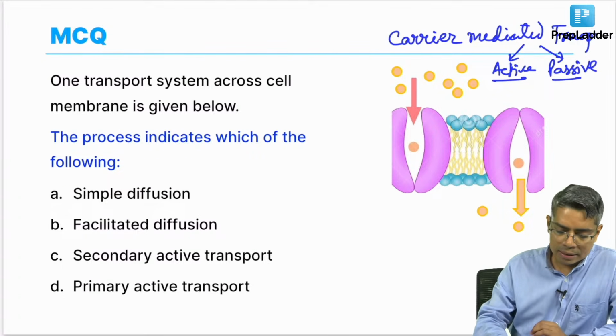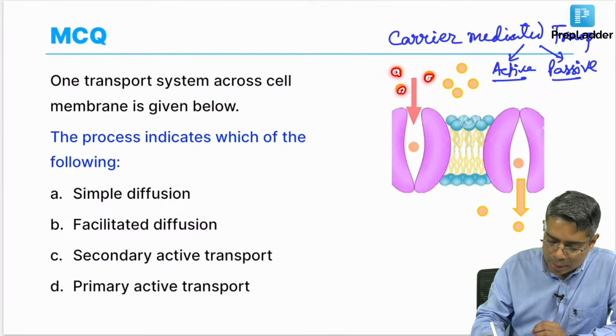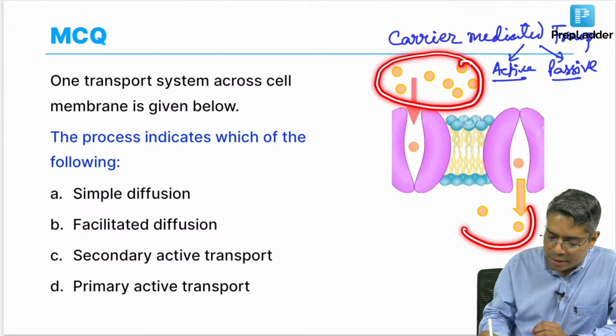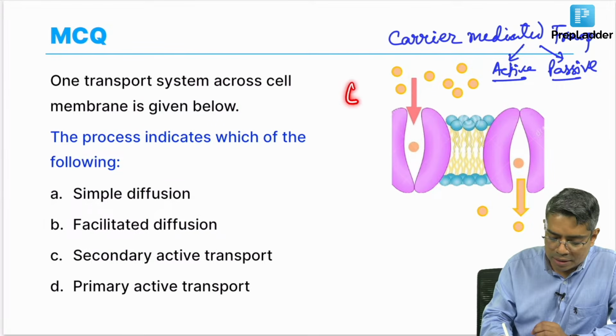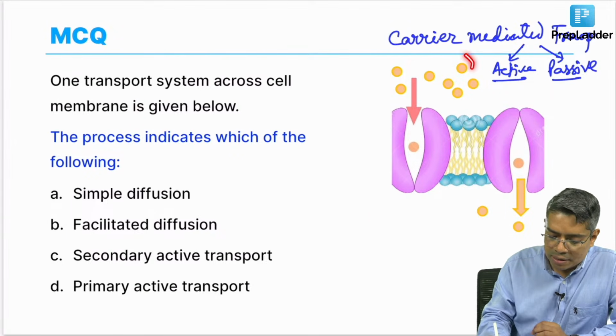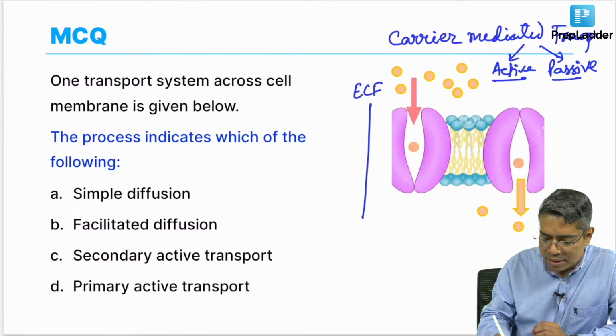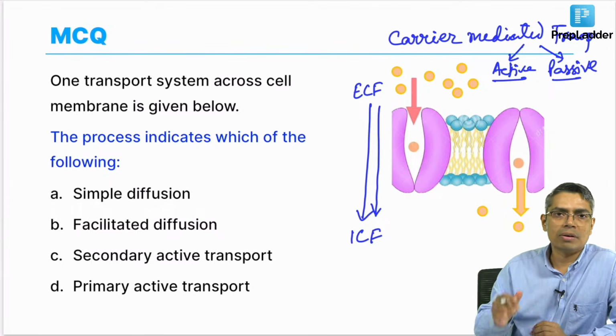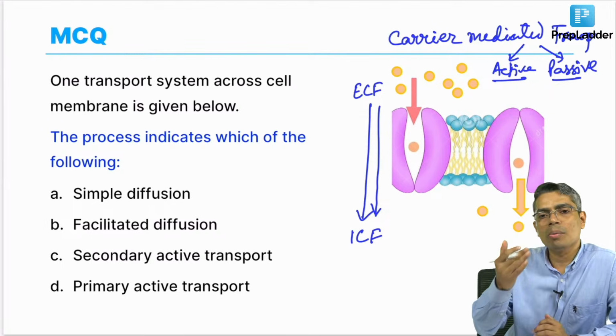Now, I am looking at the number of molecules. The number of molecules here is very huge, and this side may be the extracellular fluid, and this is the intracellular fluid. The extracellular fluid contains a huge concentration of the substance, and the substance is moving from ECF to ICF down the concentration gradient, not in the opposite direction.